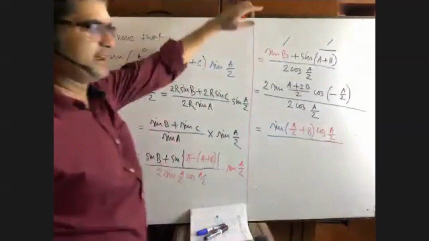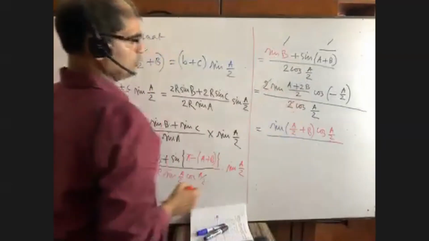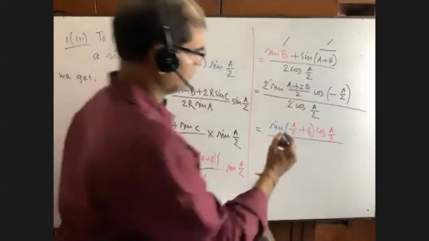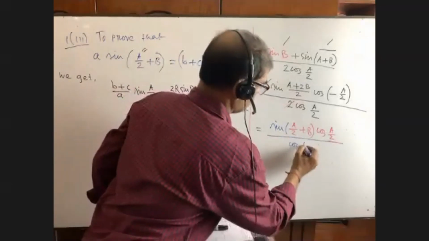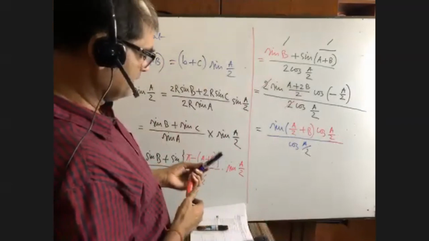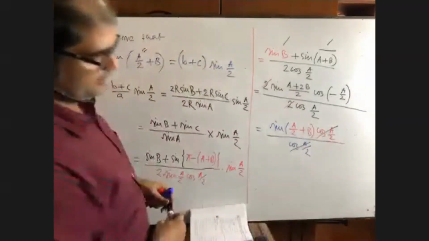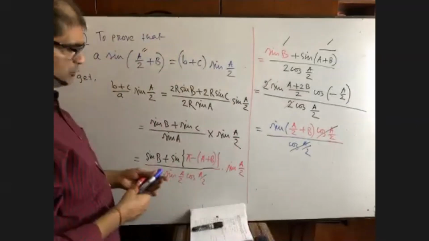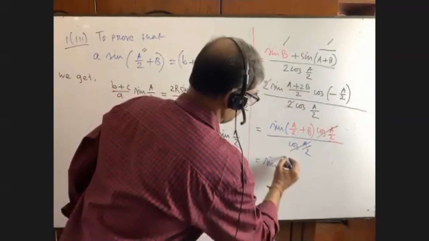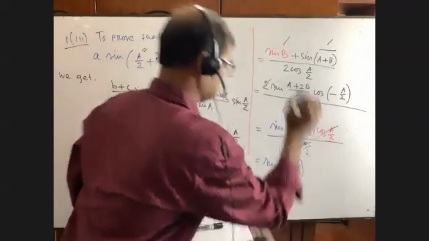Cos of minus theta equals cos theta. These two will be omitted. And in the denominator, we are getting only cosine A by 2, which again will be omitted, right? So we are left with sine of (A by 2 plus B).